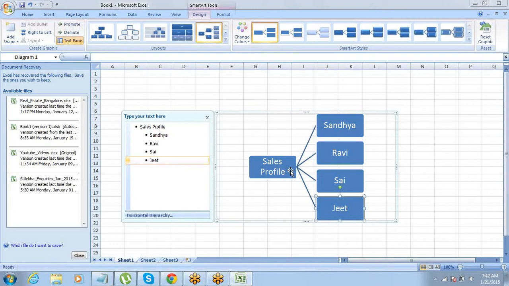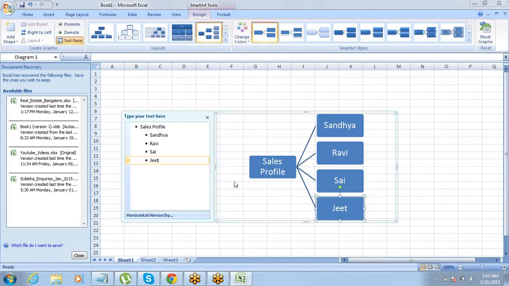Now let's say Sandhya requires a few additional permissions which others do not need. If you go and make changes in the sales profile for Sandhya, what happens? If the company does not want to give those permissions to others in the same profile and they add them in the sales profile, we all will get those permissions, right? Which the company does not want.